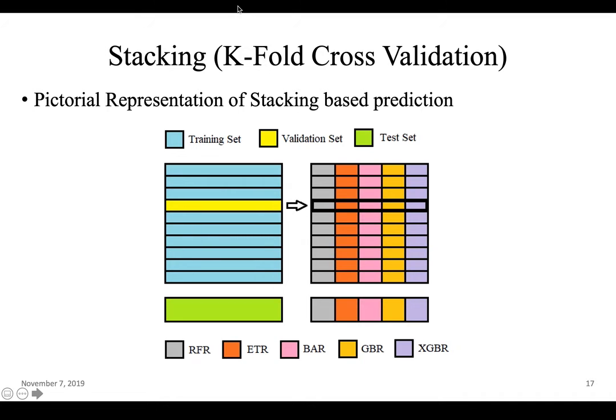if you have 100 rows, initially the first 10 rows will be the test set, and the other 90 rows will be the training set, and based on those 90 rows, the 10 tuples will be predicted, and the results will be stored over there. That is, it's done in an iterative fashion.